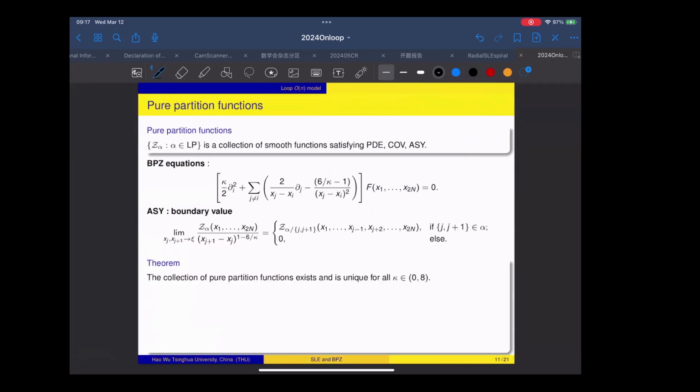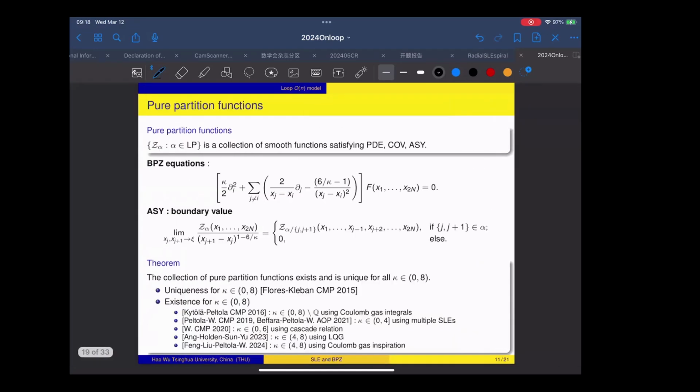And now after we give this definition, the most natural question is whether there exists such a collection of solutions satisfying the BPZ equation and the specified boundary values. And the conclusion is yes, this collection of pure partition functions exists and is unique for all kappa between 0 and 8.